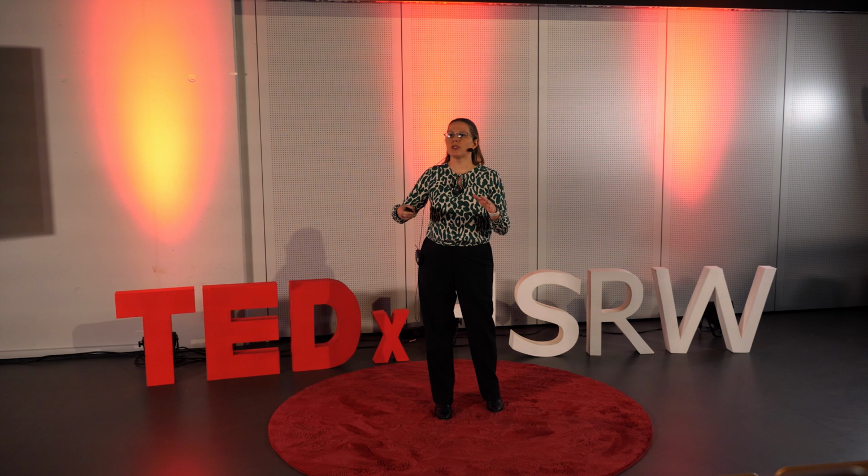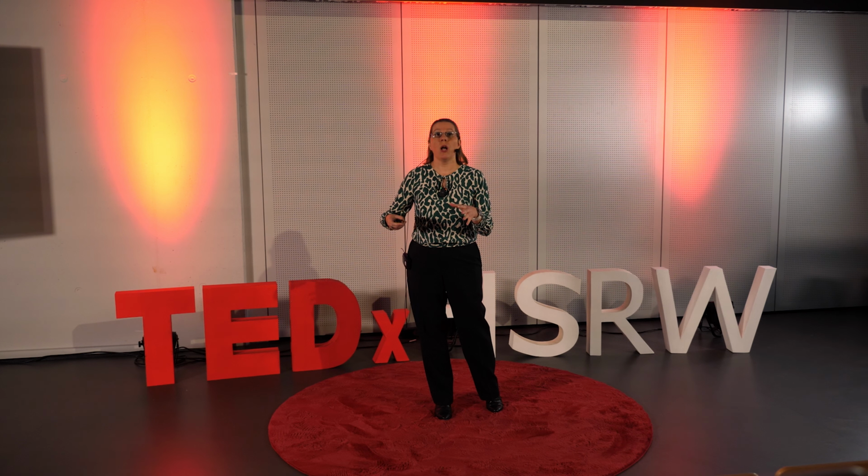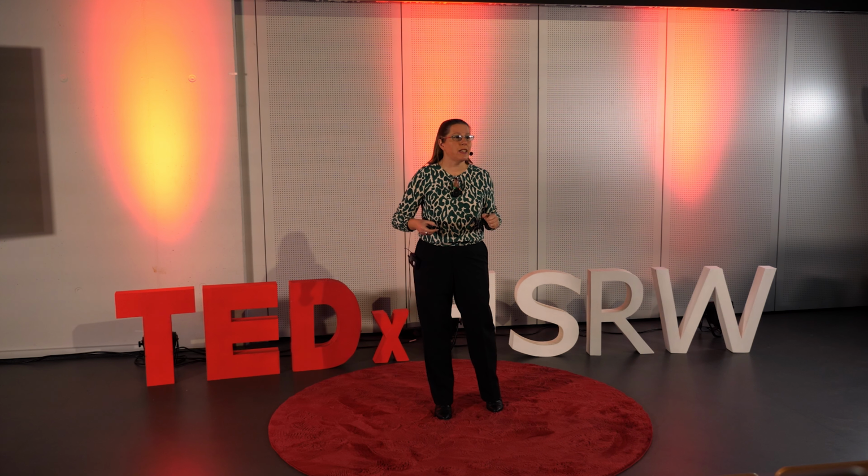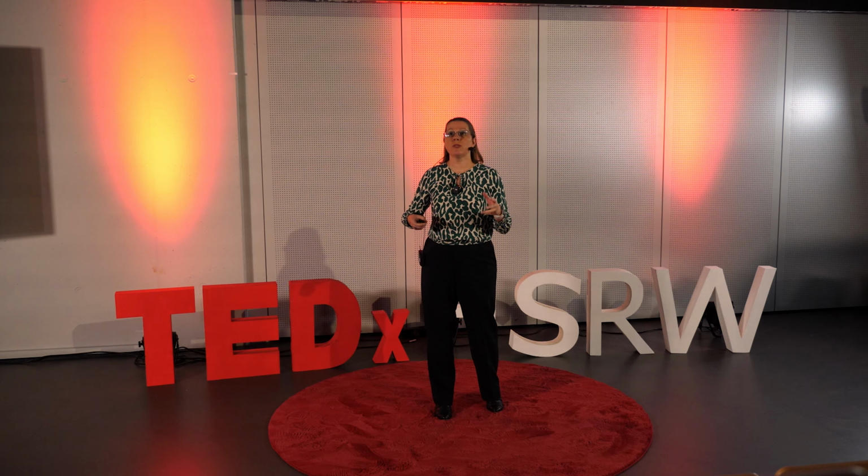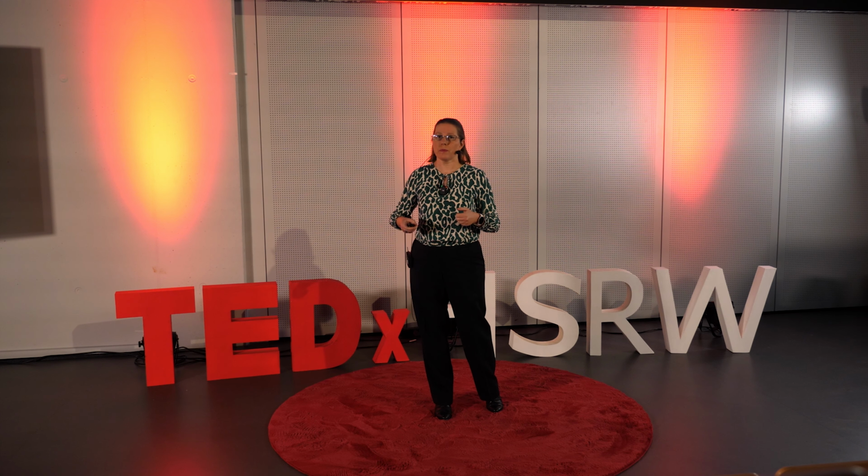So those are the first two filters, method and context. And the last filter is people. You might be thinking, I have to filter out the people who are intentionally trying to trick me. Someone might be generating some propaganda, or maybe you have a biased observer. But that's not what I mean. People are so incredibly powerful in determining what is information, that that's going to affect how we can interpret it.